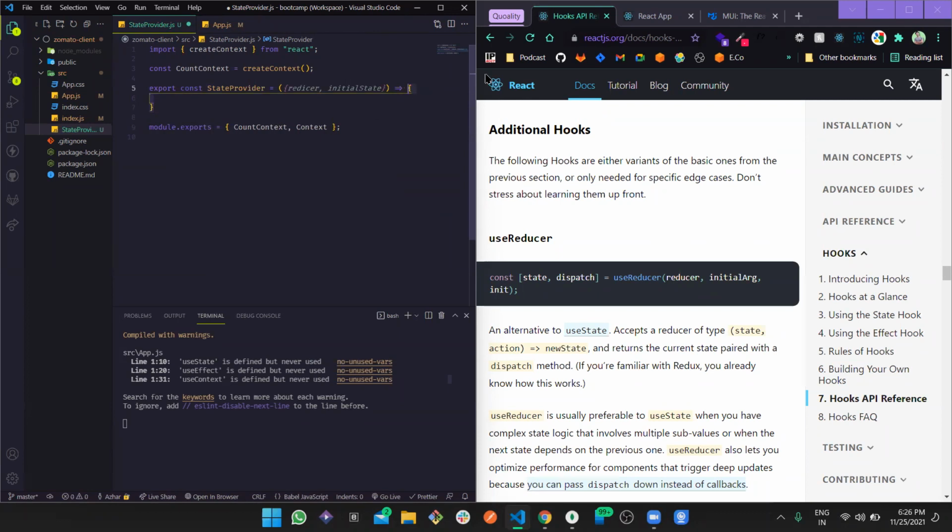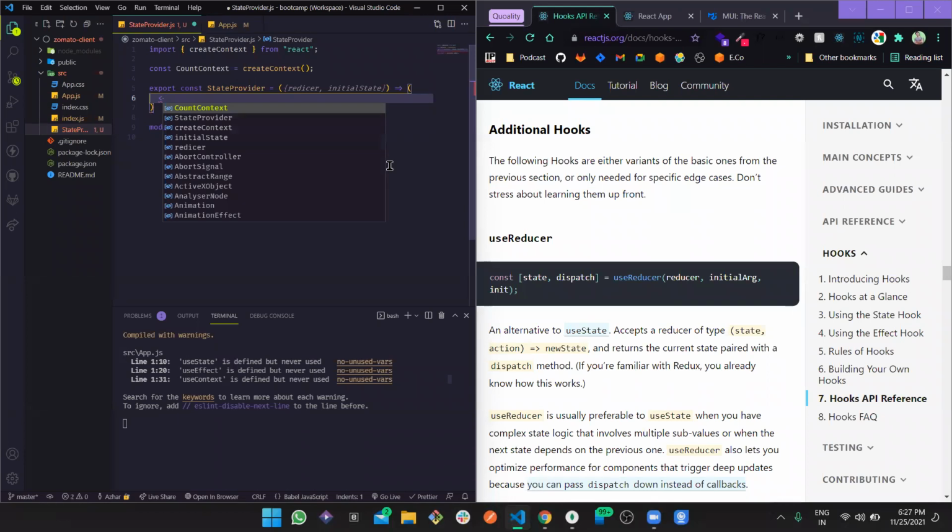Instead of curly braces, we can just return right away. If we wrap this with curly braces, we need to define return, and if you're wrapping this with parentheses, then we don't need to write return, we can just return it right away.